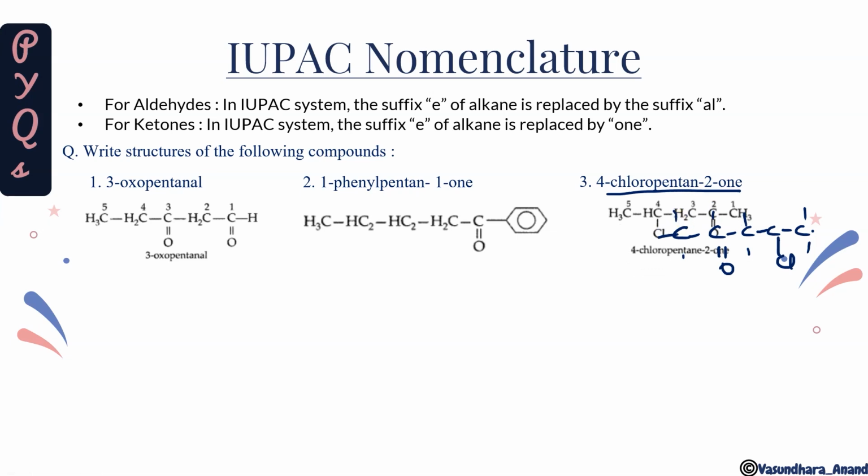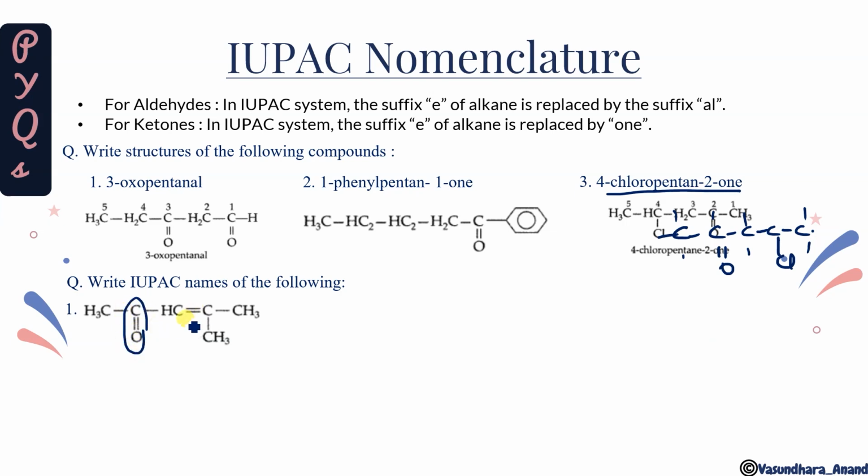Done. Okay, now the next thing is write the IUPAC name of the following. If the structure is given, you are supposed to write the name. So here is the functional group C double bond O and the primary suffix, that is the double bond. Tell me, if we start our counting from this side, it is coming at the second position, and from this side if I start counting, this is also coming at the second position. So which will get priority?